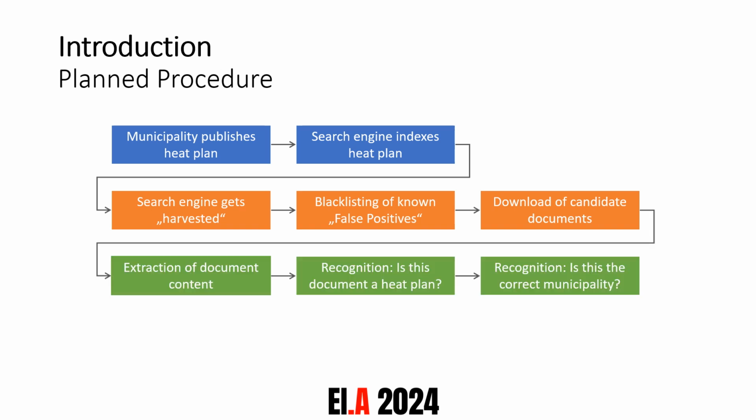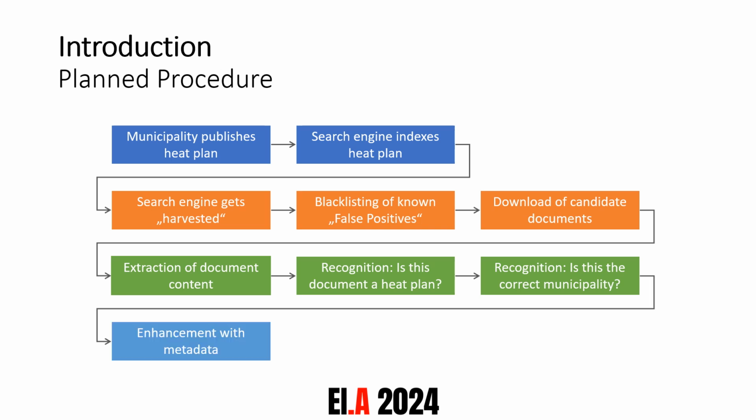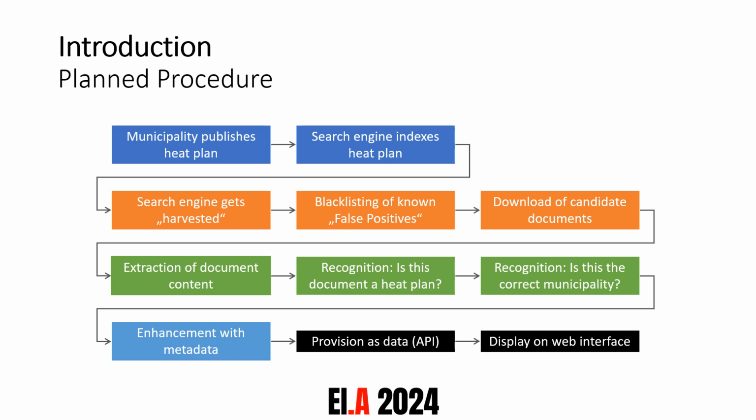And from these candidate documents, we will extract the document content. And based on the document content, we will do two things. We will A, recognize if the document is in fact a heat plan, or if this is some kind of other document. And B, we will recognize if this is the correct municipality. We will cover this topic more in depth later on. After that, we will enhance the document with more metadata and provide the data in form of an API and display it on a web interface.